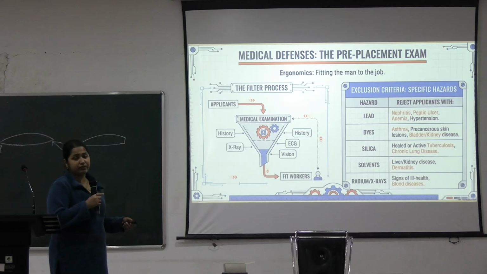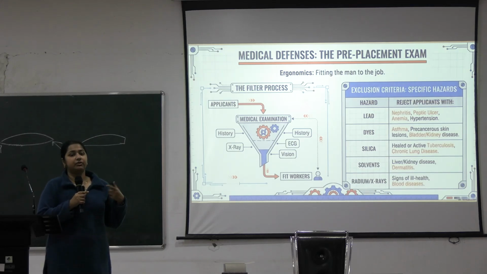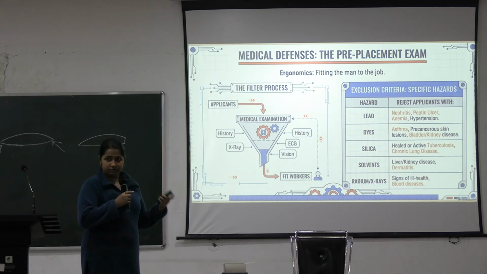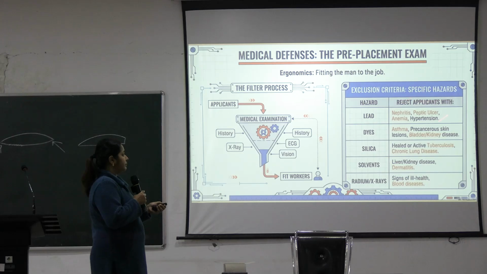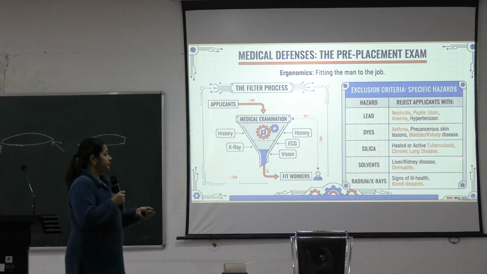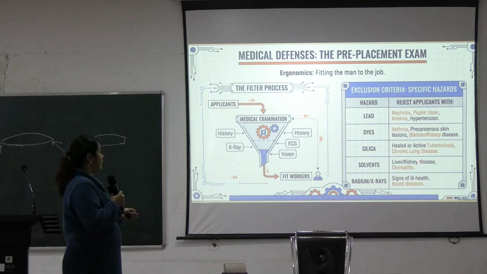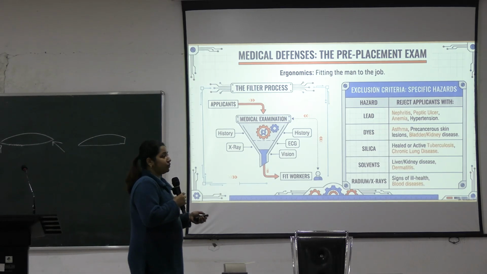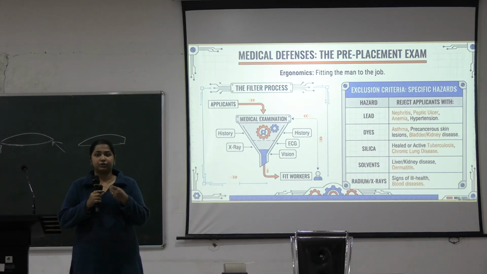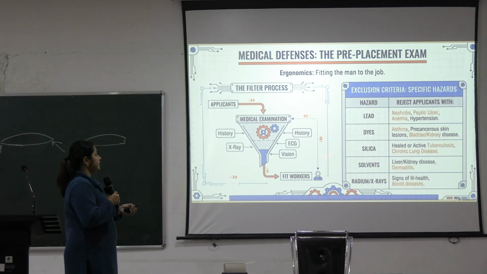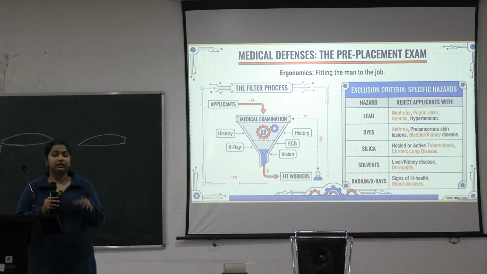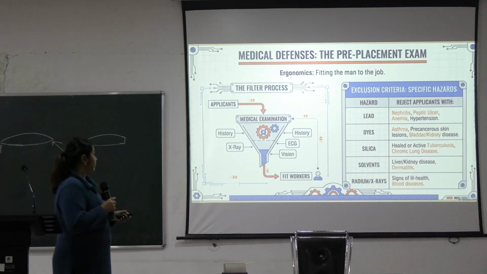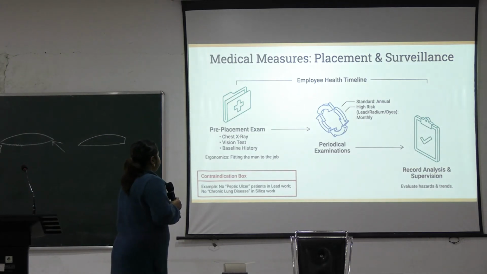If there is a lead industry where there is a risk of exposure to lead, then you have to reject the applicants with nephritis or chronic kidney disease, peptic ulcer, anemia, hypertension. If there is a hazard with dyes, you have to eliminate those who have asthma, skin lesions, kidney disease or bladder disease. With silica, those with TB and chronic lung disease, you have to reject those applicants, okay, and so on. So as a doctor, you have to see whether the person is fit for the industry or not.